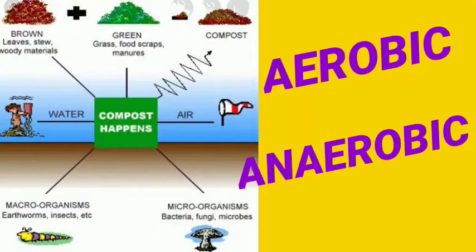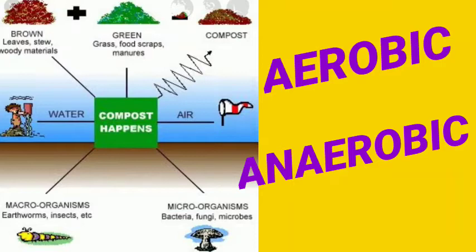Clear? Now next is the formation of compost and manure. Cow dung, horse dung and agricultural waste are subjected to bacterial action which causes their decay and produces very useful manure. And you know the use of manure, it is very good for the growth of the plant. In this, both aerobic and anaerobic types of bacteria are used. Aerobic bacteria means what? The bacteria which breathe in the presence of oxygen, and anaerobic bacteria means those bacteria that can survive in the absence of oxygen.